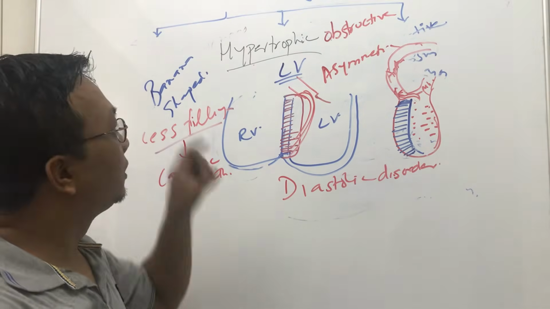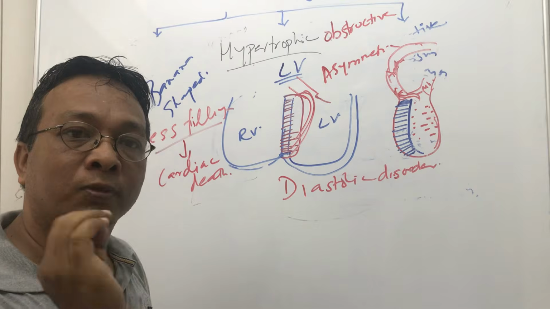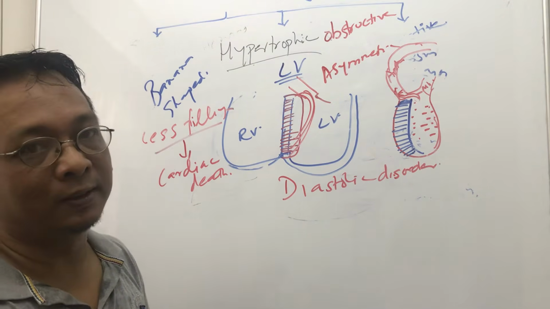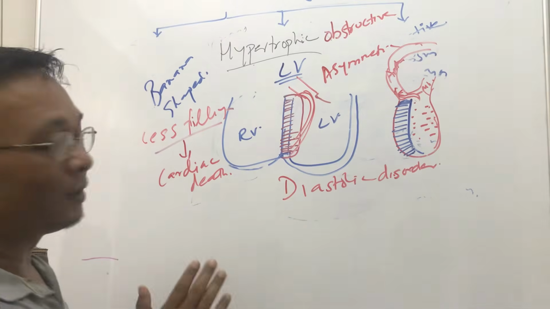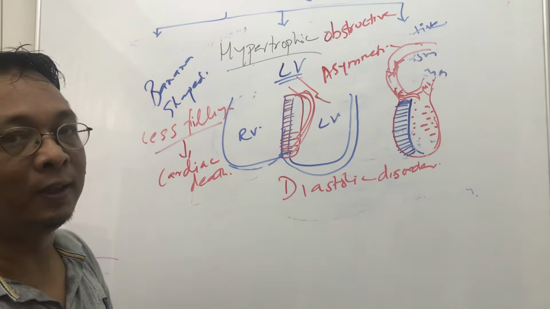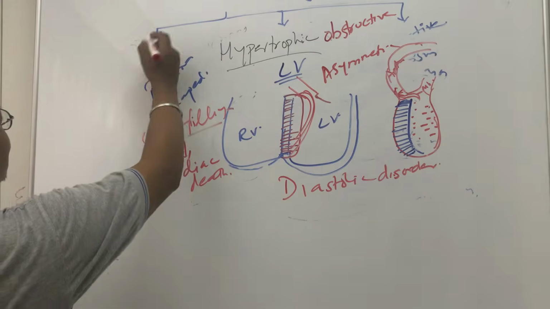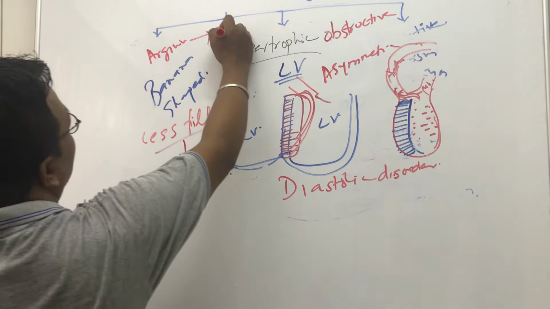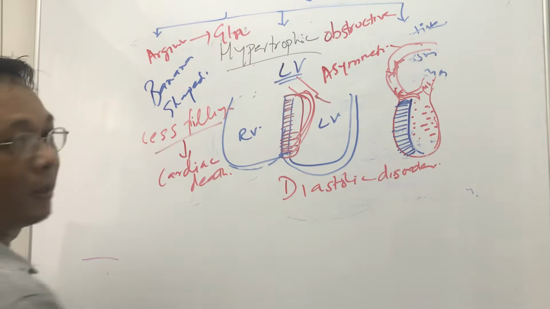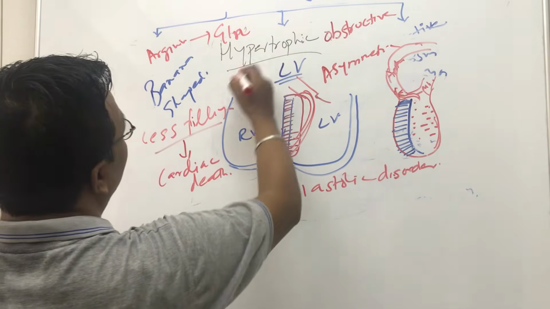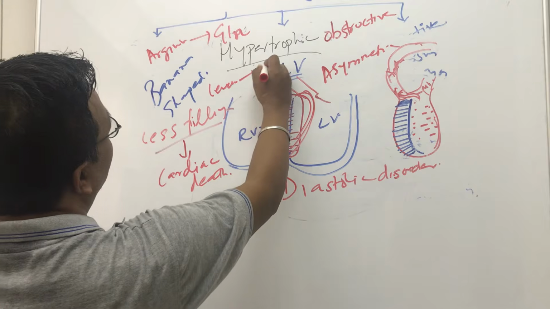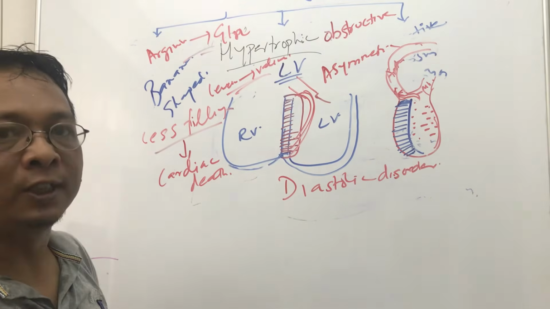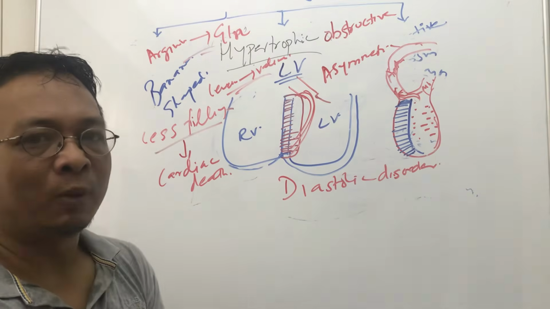Okay, so this is one of the most common causes of sudden cardiac arrest or cardiac death in athletes. And it runs in families. There is a strong genetic background here, with a mutation of arginine to glutamine, or leucine to valine. There is strong evidence of a genetic background. It mostly runs in families.